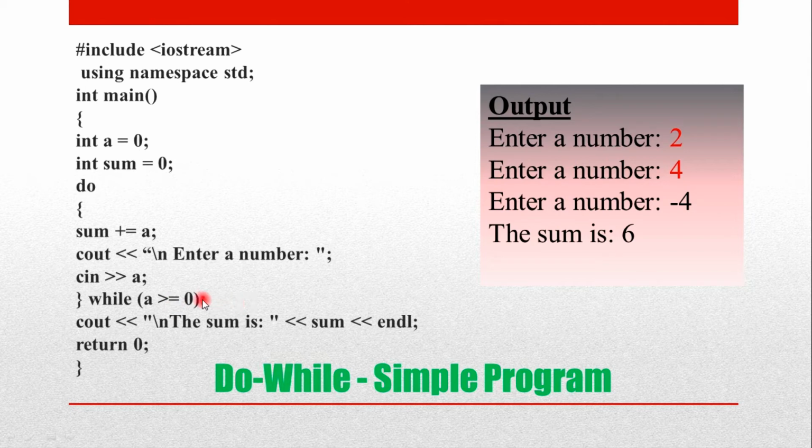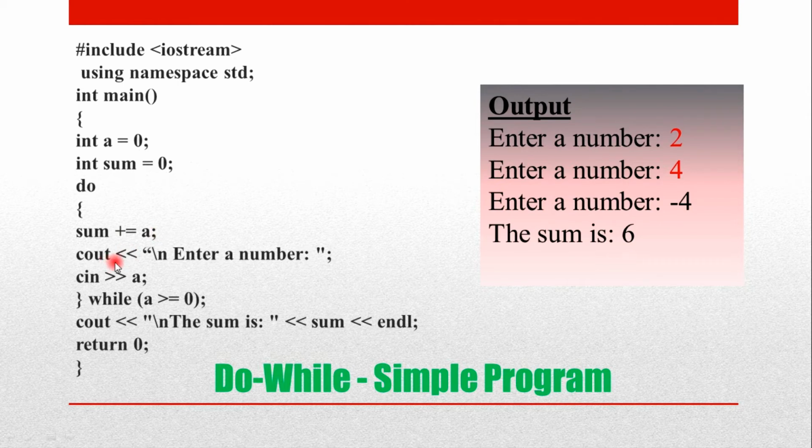So now where does it go? Yes, it goes to the do loop again. Now the same continues, sum equals sum plus a. Now the value of a is, I have already entered as 2. So value of a becomes 2. The sum value was 0. So 0 plus 2, 2. Now my sum value is 2.